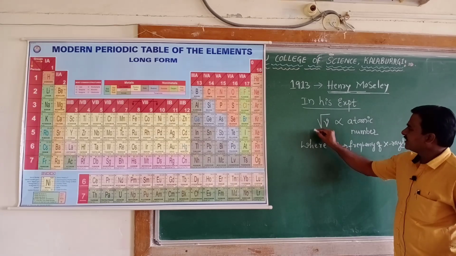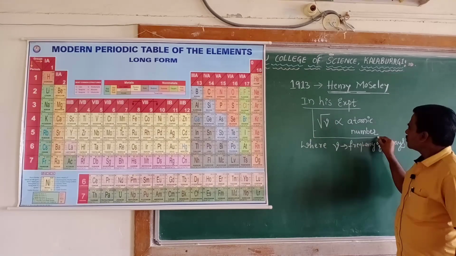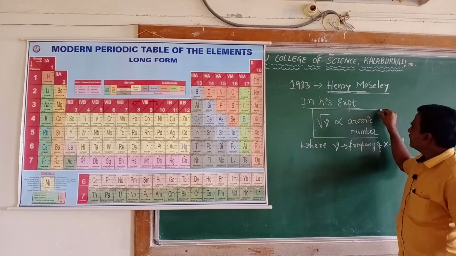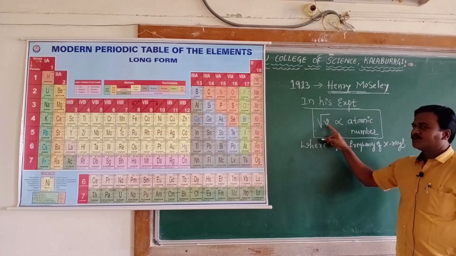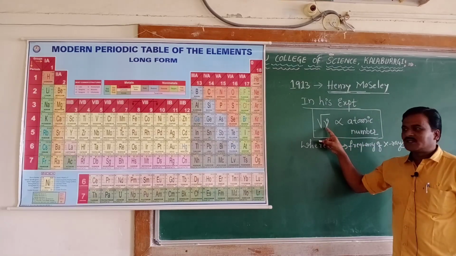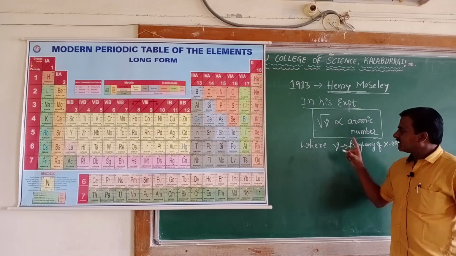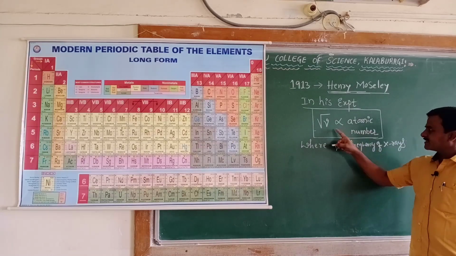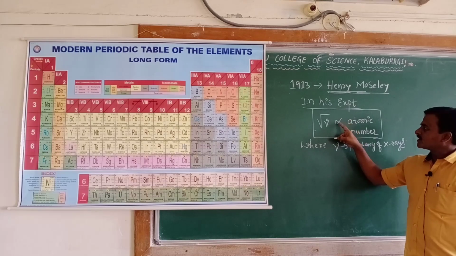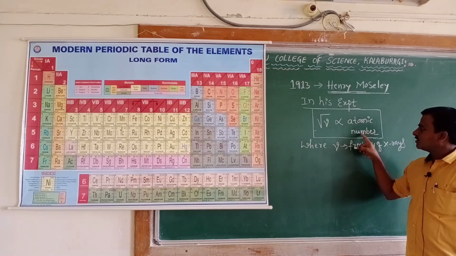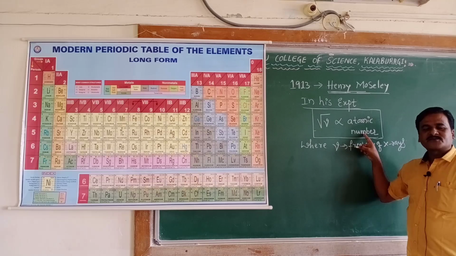This was the relation he obtained: the square root of the frequency of the X-rays by the metals was found directly proportional to atomic numbers.